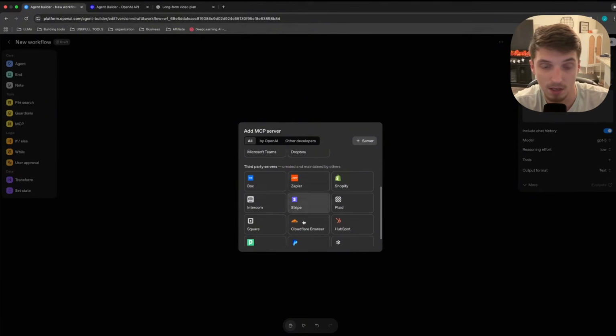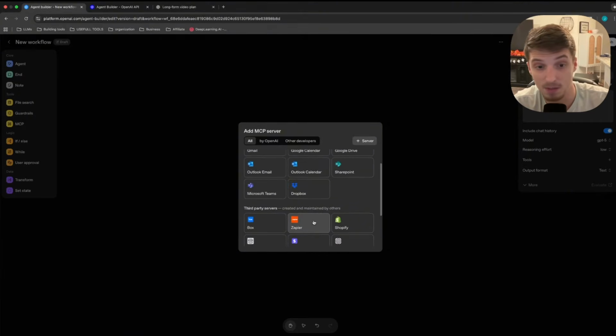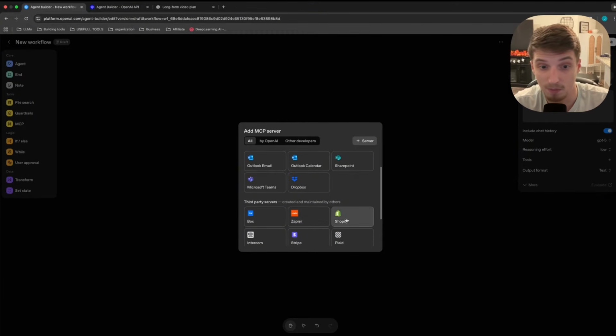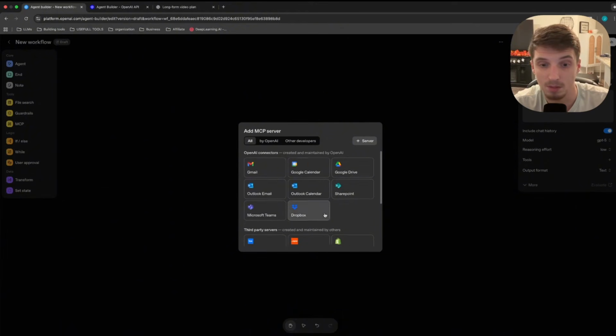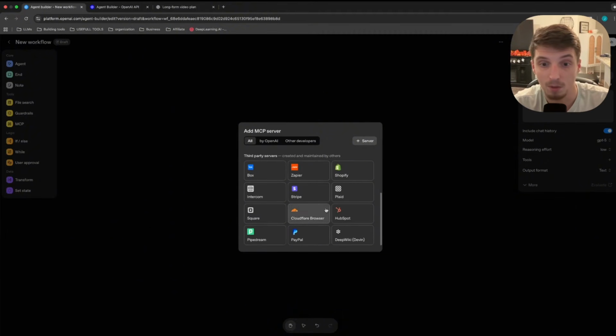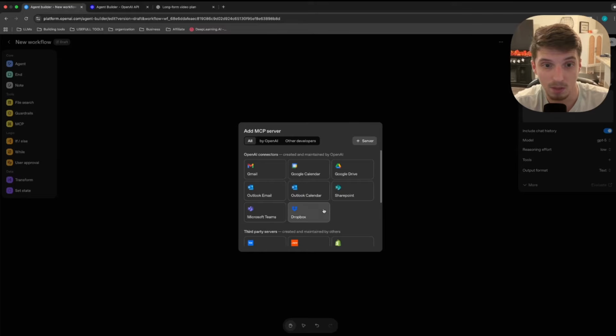Like Stripe, you can make a payment collector agent. You can connect it with Zapier, which is pretty cool. Shopify, I'm not too familiar with MCP and Shopify and Zapier, but I'm definitely going to dive deeper into that so I can make more videos teaching you guys how to use this stuff. But MCP and how easy they have made it is definitely a big win for OpenAI.